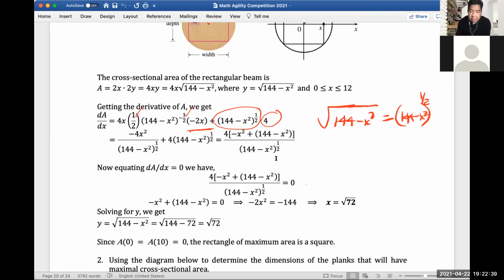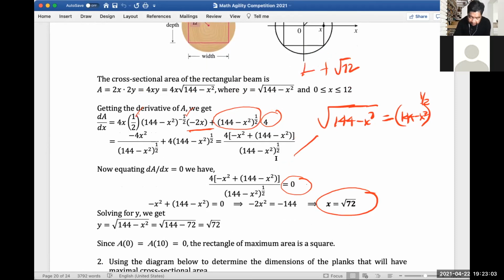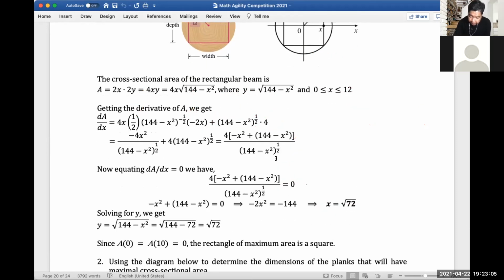By simplifying this, that's algebra, and then we equate it to 0. We will be able to solve for x. x should be the square root of 72. So meaning the half of this is the square root of 72. Okay, so we got that. And then we need to solve for y.